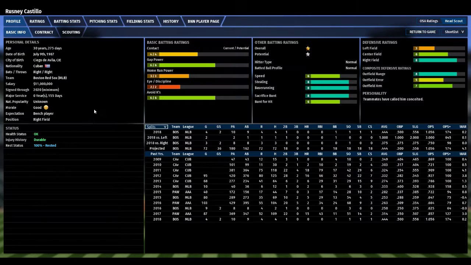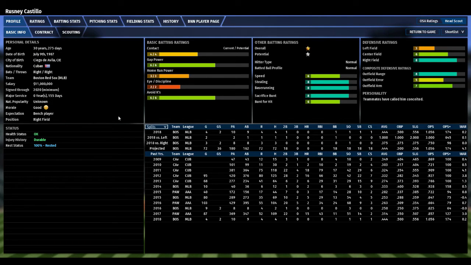And let's just check out Rusney Castillo, who has been a pleasant surprise so far. Again, I let the computer set the 2018 team. Whoever made the team at the major league level, I stuck with. If you're wondering where Dustin Pedroia is, he's on the 15-day DL. He got hurt in spring training when I simmed it.